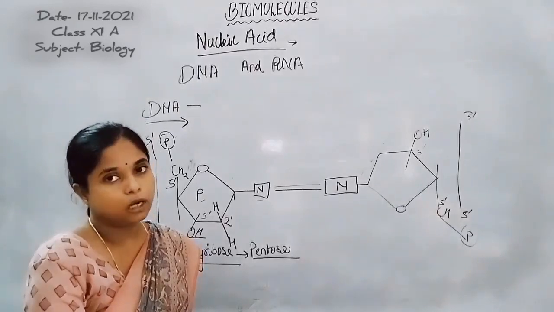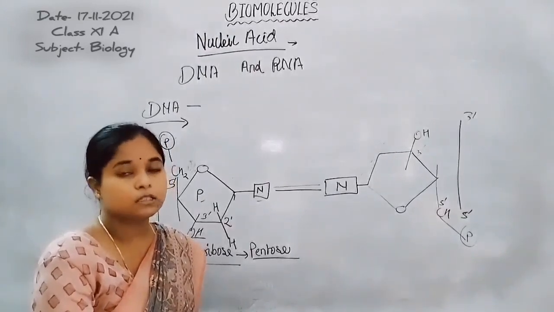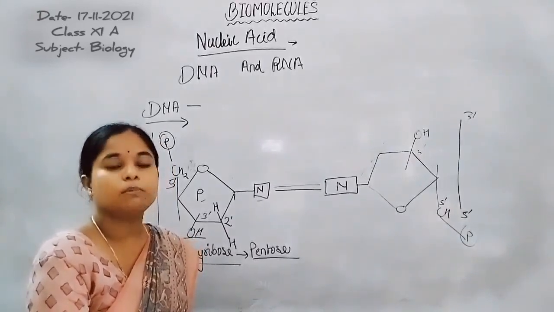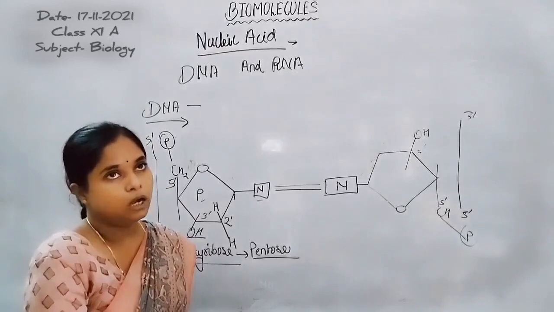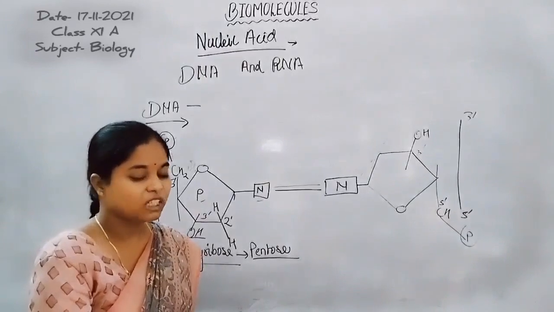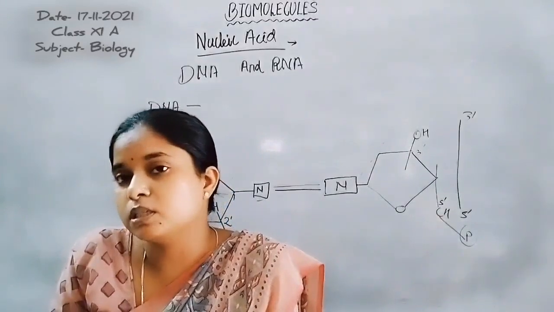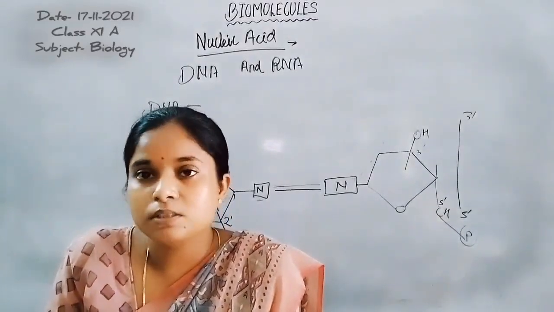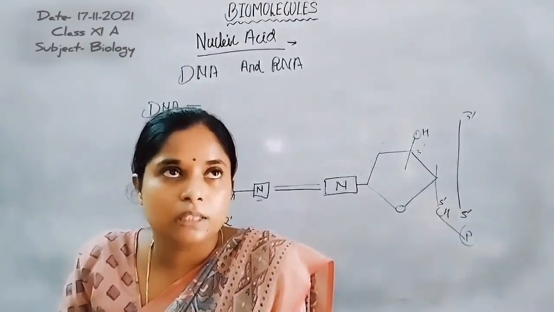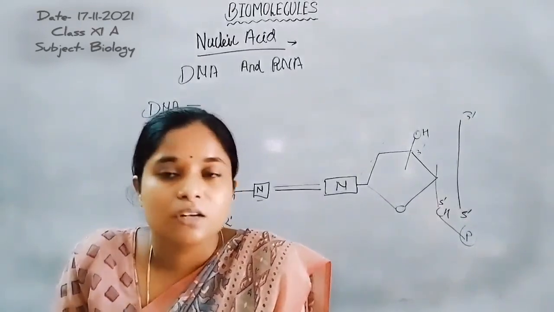On the basis of the R group, there are different types of amino acids: polar, non-polar, aromatic, acidic, and basic. If the R group has an amino group, that type of amino acid is known as basic amino acid. If the R group consists of a carboxylic group, that type is an acidic amino acid. If the R group has an aromatic chain, that type is known as aromatic amino acid. If the R group does not have any of these groups, or is simply formed by alkane, such an amino acid is known as neutral amino acid.